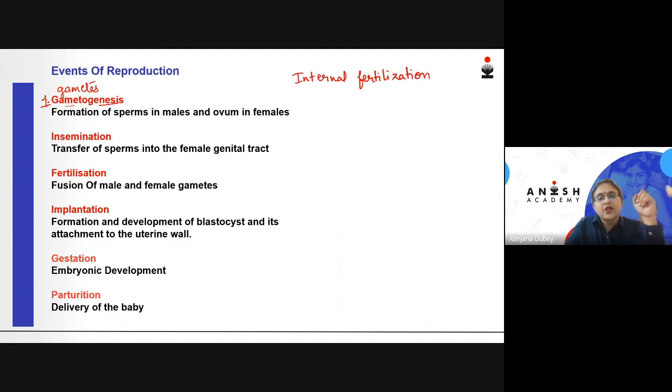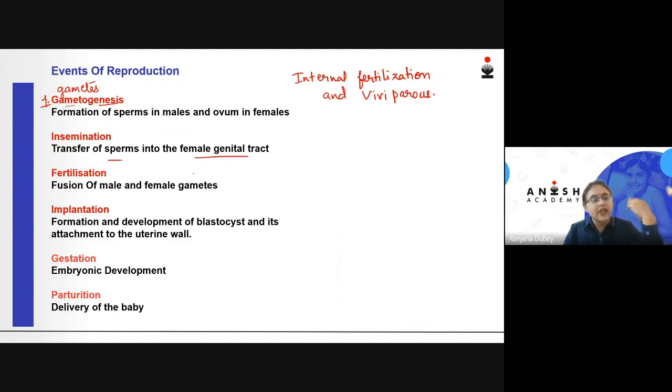The reproductive organs of the humans are very well equipped and modified to allow for internal fertilization and the development of the embryo within the uterus or within the female reproductive system, which is called viviparous mode of reproduction. So for this process, the second step is insemination, which will include the transfer of sperms into the female genital tract.